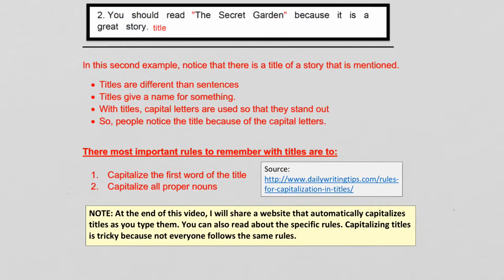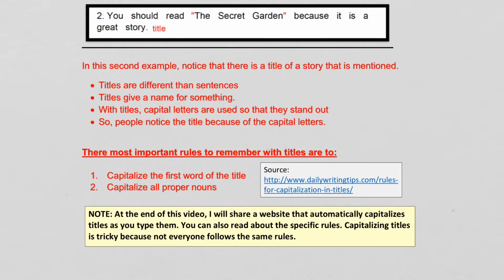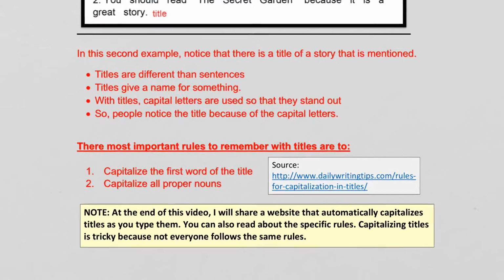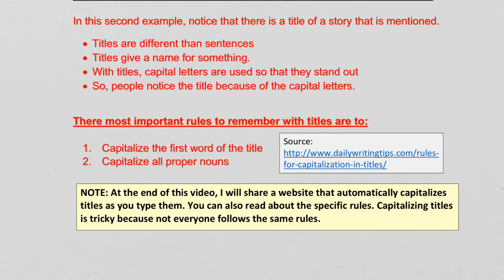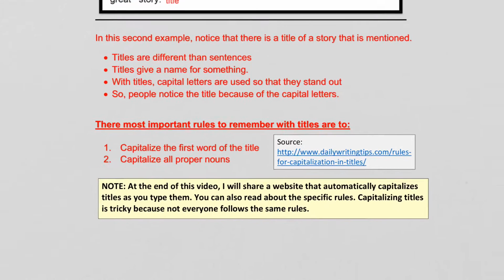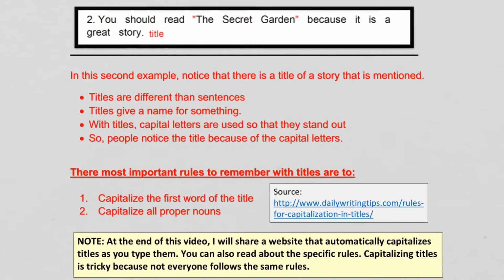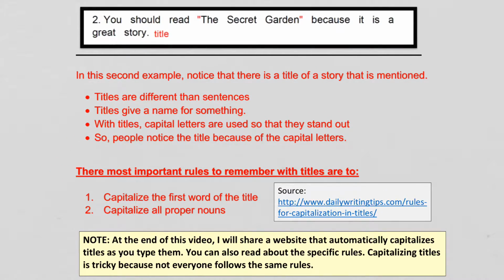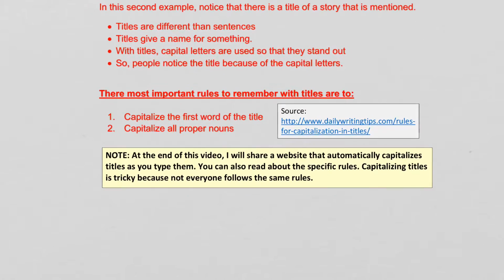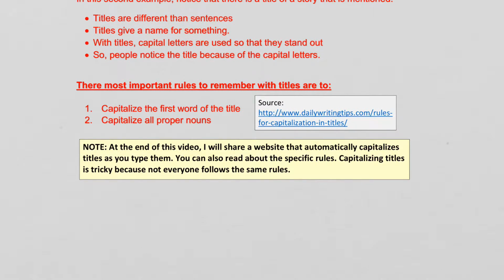All right, so in this second example, notice that there is a title of a story that is mentioned, right? The Secret Garden. A few things to remember. Titles are different than sentences. Titles give a name for something, like here, a name for a story. With titles, capital letters are used so that they stand out. So people notice the title because of the capital letters. Right? So we know that The Secret Garden is the title of a book, and that's important. So capital letters help us to know that.